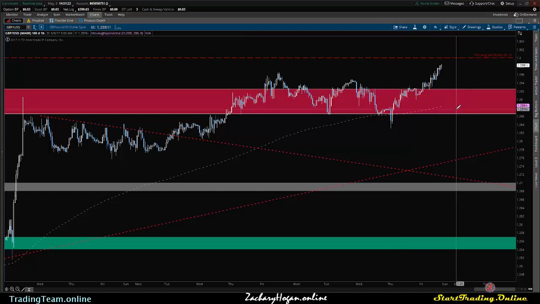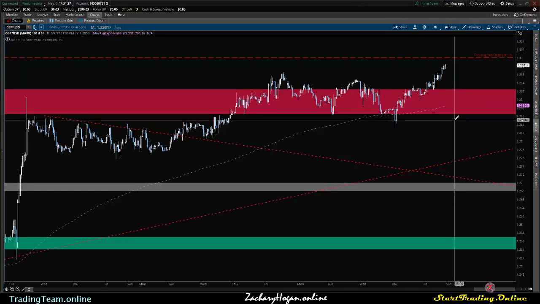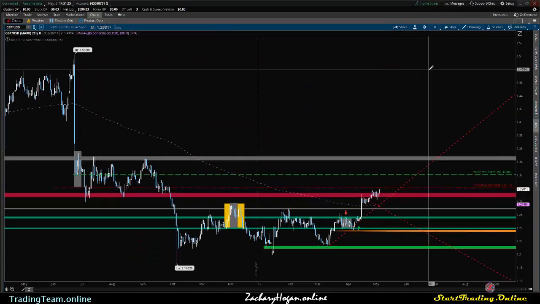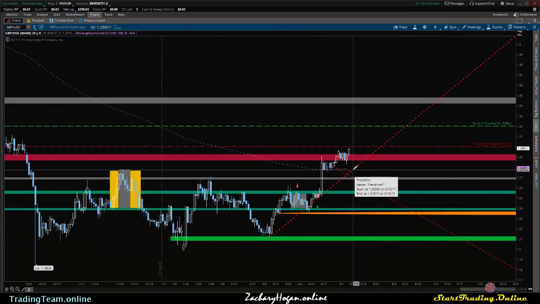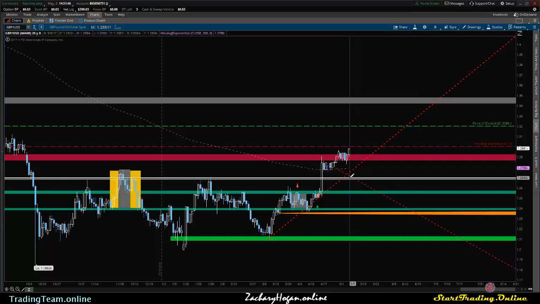But what could we be expecting on the GBPUSD? In all honesty, it wouldn't surprise me to see price come back down even to this whole 128.5 zone once more. If we do go below this whole level, what we could be looking at next as a potential area for buy limits is this whole confluence at the 1277 to the 1275 zone. Right in here, it's the whole X marks the spot.